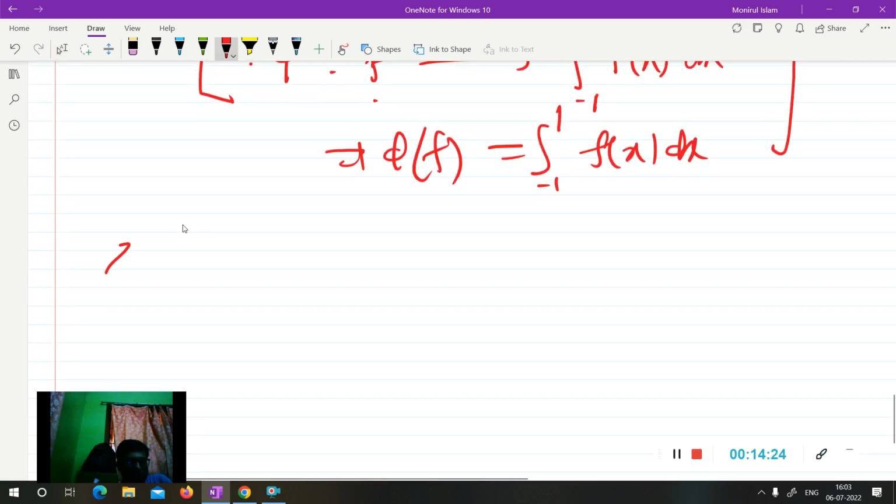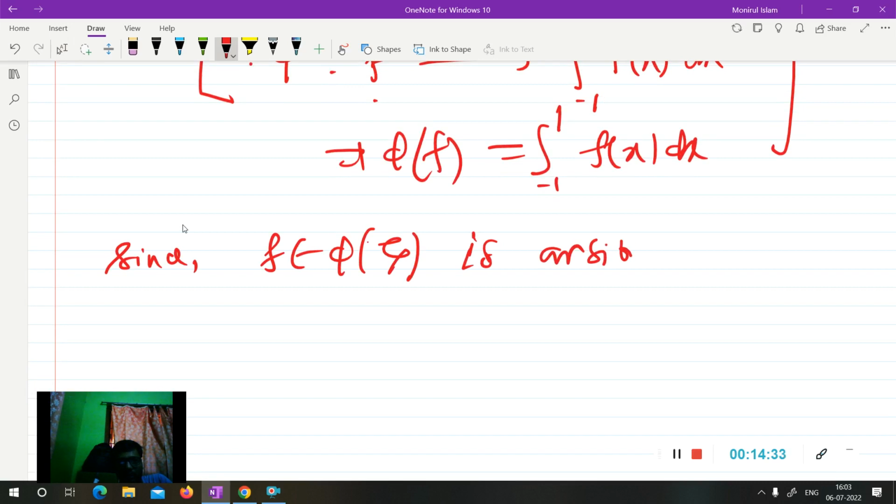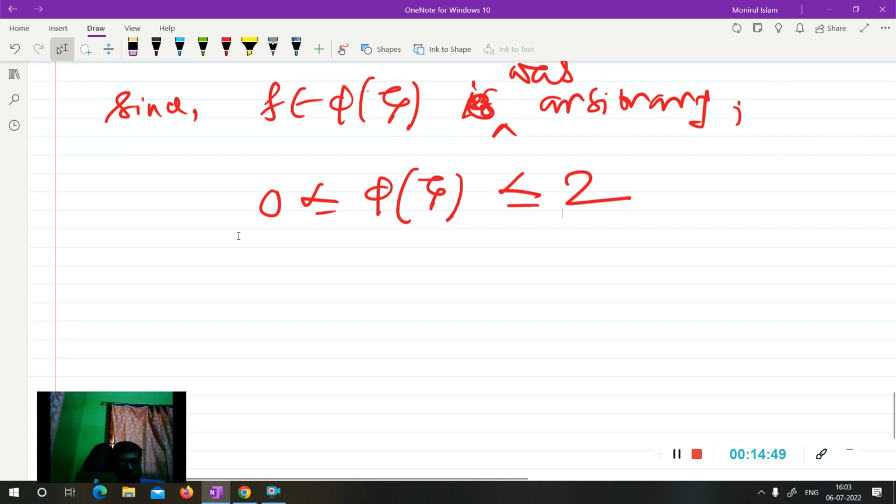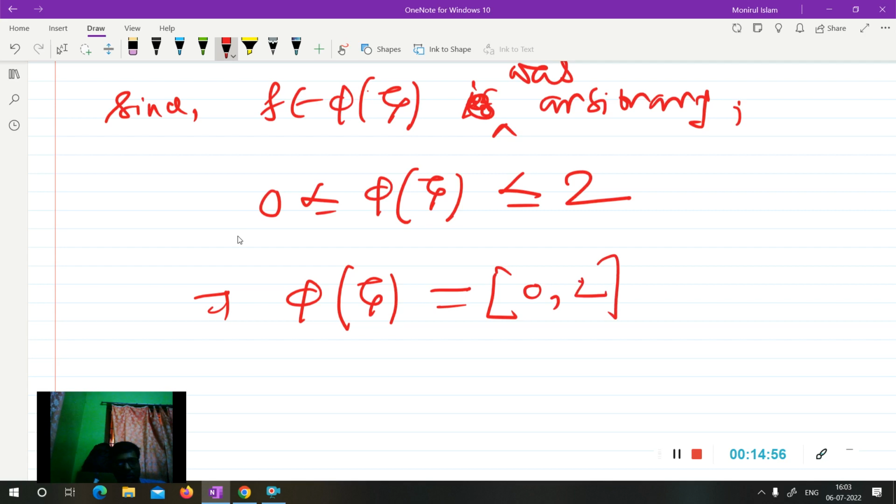Since f is arbitrary, you can say 0 is less than phi of script C, and the range of the set script C will be the closed interval [0, 2].